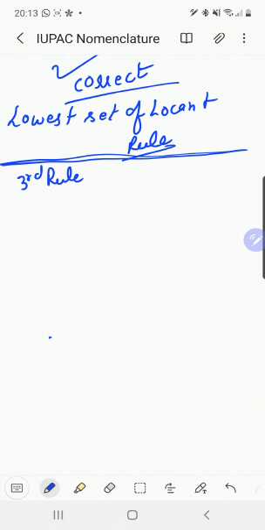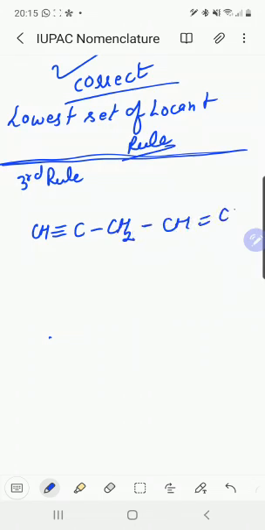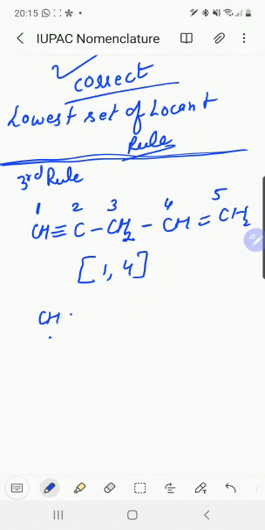If there is a choice, the double bond is always given preference over the triple bond. We explain it with an example. For example, a compound CH triple bond C, CH2, CH double bond CH2. Now we can start the numbering from this end, 1, 2, 3, 4, 5. The set of locants is 1 and 4. Now the same compound can be numbered from the other end.